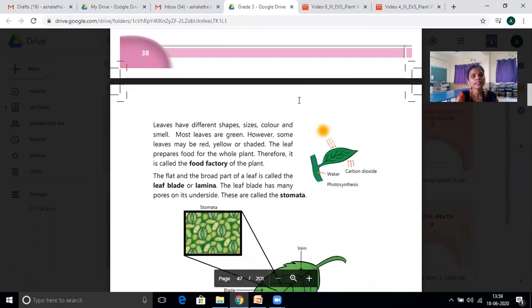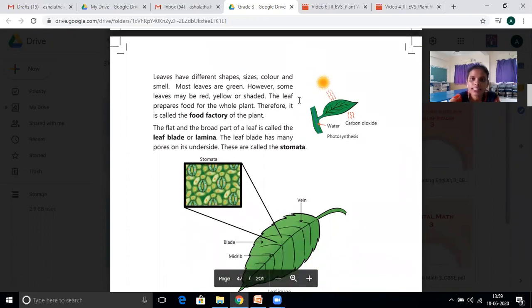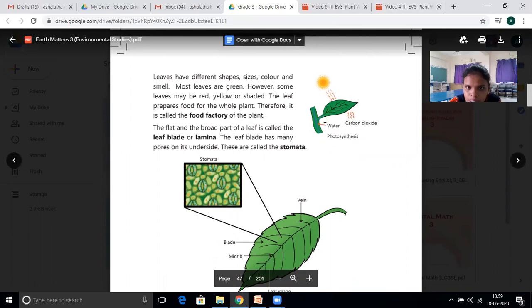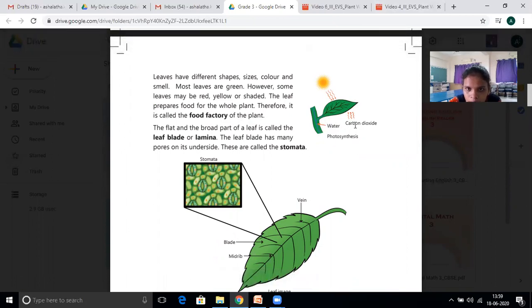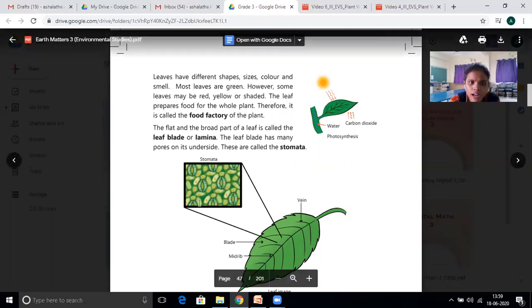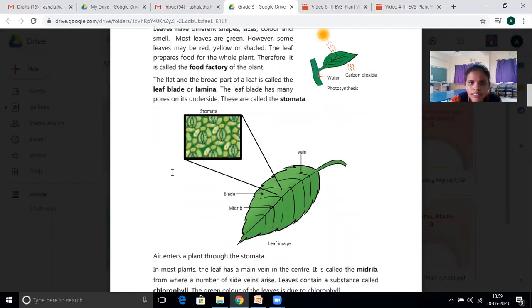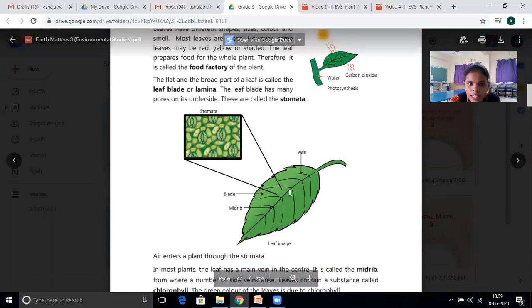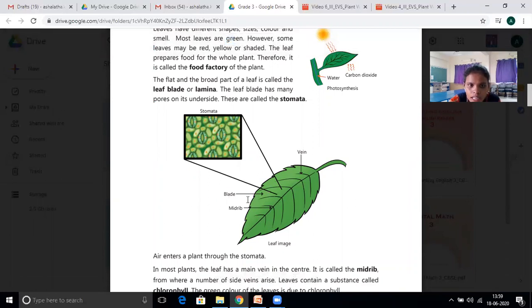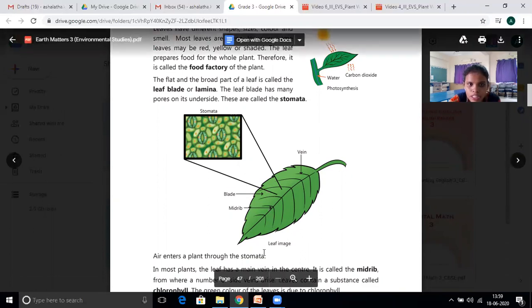Leaves have different shapes, sizes, colors and smell, that we already discussed. See, these are the plant leaves. Water, carbon dioxide and photosynthesis: in the previous video that I showed, it explained about photosynthesis. This is the stomata, see, vein and blade and midrib. This is the leaf image.